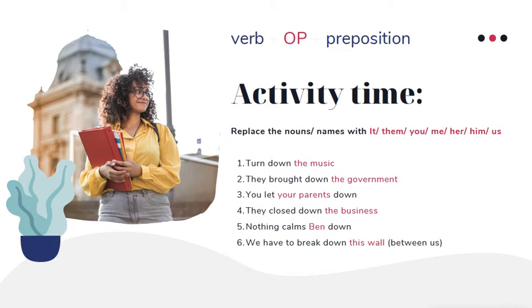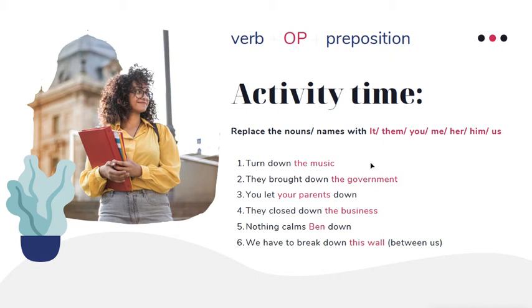So we move on to activity time. Replace the nouns or names with object pronouns, and please follow the sandwich pattern, okay? So turn down the music. Just say it out loud right now. Practice it. Okay, now I'm gonna tell you the correct way, and you can compare it with what you've just said. Turn it down. Well, I think you got it.